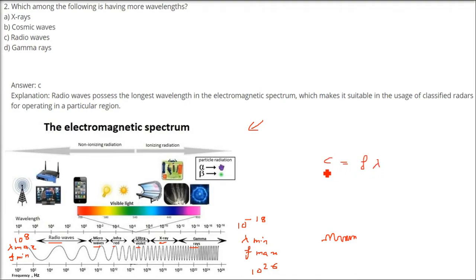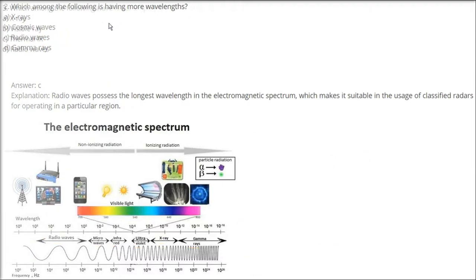In the electromagnetic spectrum, we have a formula C equals F into lambda, which makes it suitable for this classified radars for operating in a particular region. F is actually inversely proportional to the lambda. So wherever frequency is high, lambda will be less. Wherever we have lambda high, frequency will be less. So the radio waves is going to be the correct answer here.